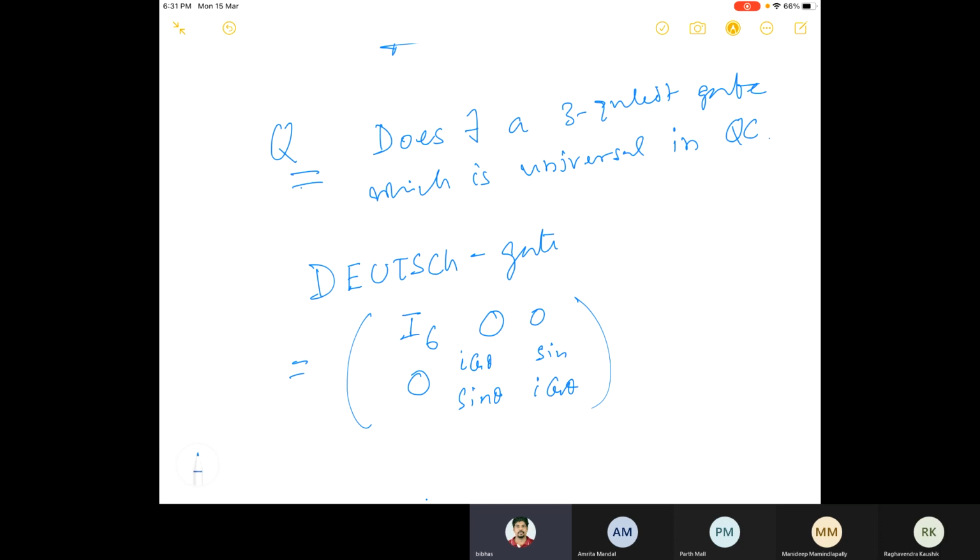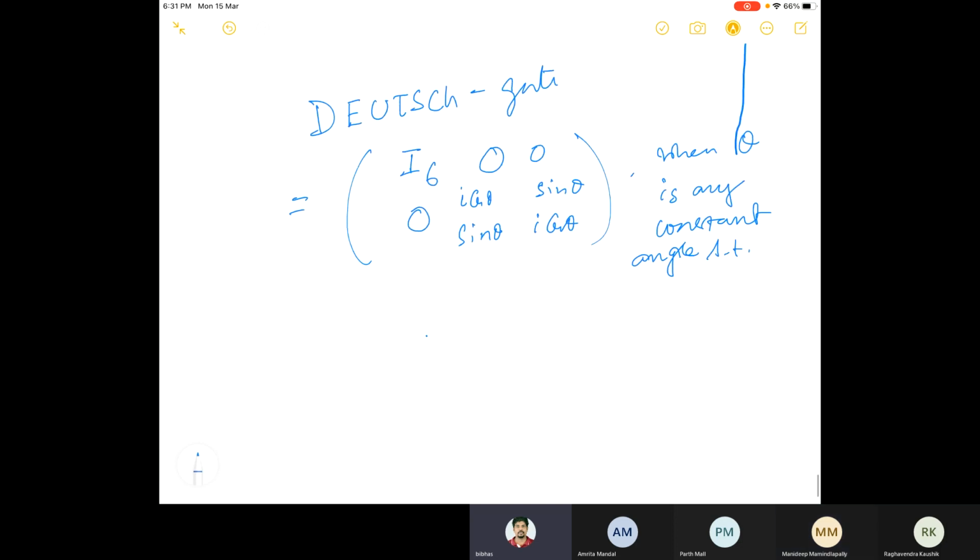This is also an infinite collection, by the way. This is universal when theta is any constant angle such that 2 theta by pi is irrational. So this is an example of a 3-qubit gate which is universal.